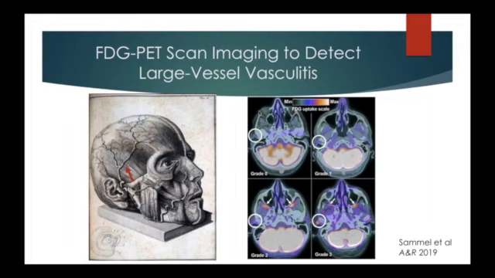And that's what this study from a group from Australia showed in ANR last year. And you'll notice these are PET scan pictures on the right, and the little circles are areas of the temporal artery. In the top two, where you see grade 0 and grade 1, this means that the artery was relatively normal. In the bottom two pictures, and particularly in the grade 3 picture on the bottom right, they're showing this yellow haziness over the temporal artery. That is inflammation in the artery. And in the very near future, we may be able to diagnose patients with vasculitis based on imaging tests rather than having to put patients through invasive procedures.